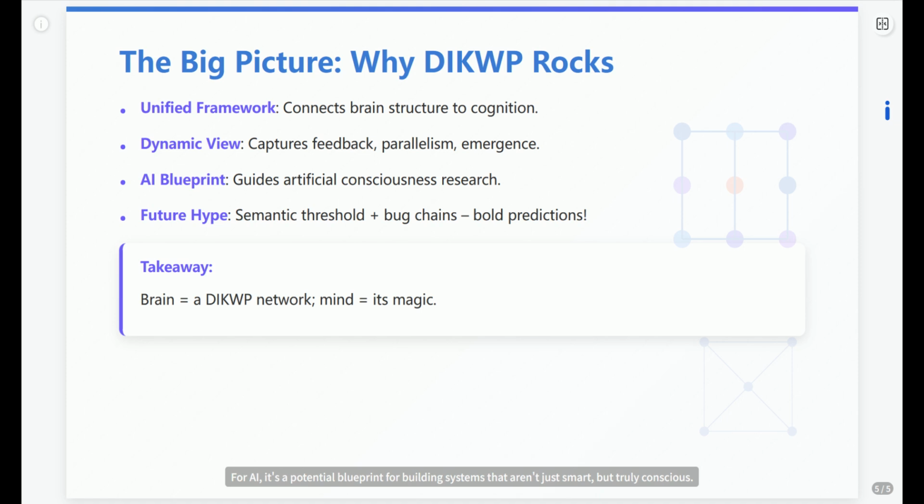For AI, it's a potential blueprint for building systems that aren't just smart, but truly conscious. We even threw in some futuristic ideas like a semantic emergence threshold and subjective bug chains. Bottom line, the brain is a DIKWP network, and the mind is the incredible magic that springs from that web. Food for thought, or maybe just food for the next AI breakthrough.